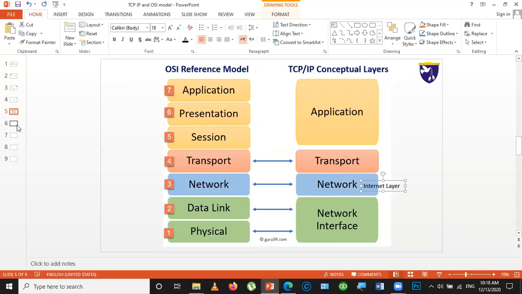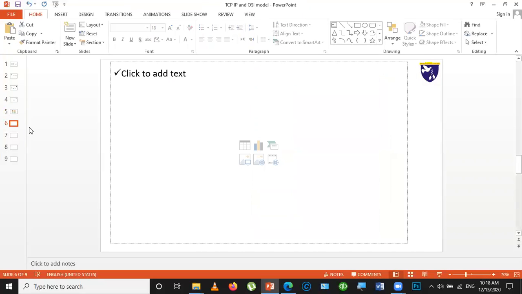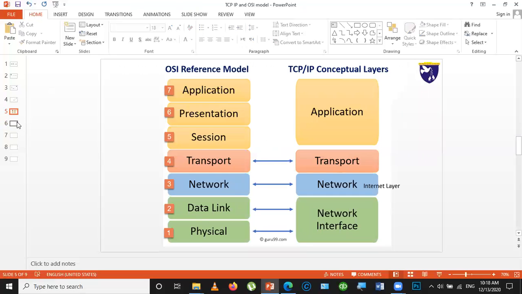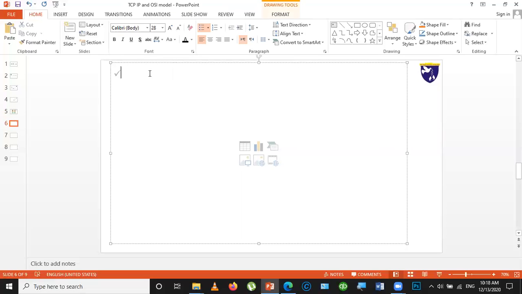So for the comparison of TCP/IP and OSI model, we can have a look at the characteristics. What are the similarities of these two models?